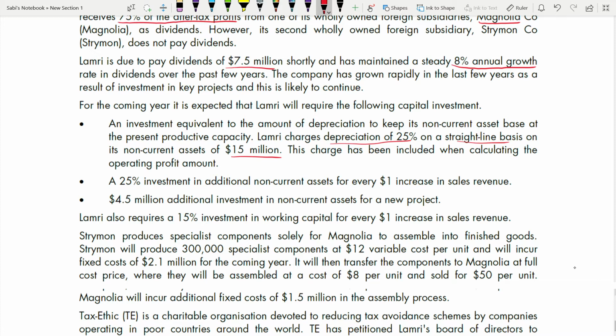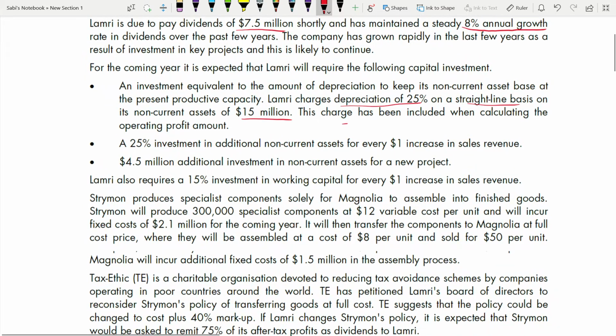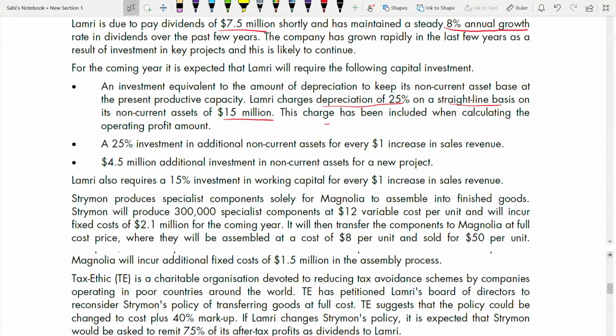Okay, so the twist is in this part. Just wait and watch. A 25% investment in additional non-current assets for every $1 increase in sales revenue. That is, 25% investment in additional non-current assets for every one dollar increase in sales revenue. And 4.5 million additional investment in non-current assets for a new project.